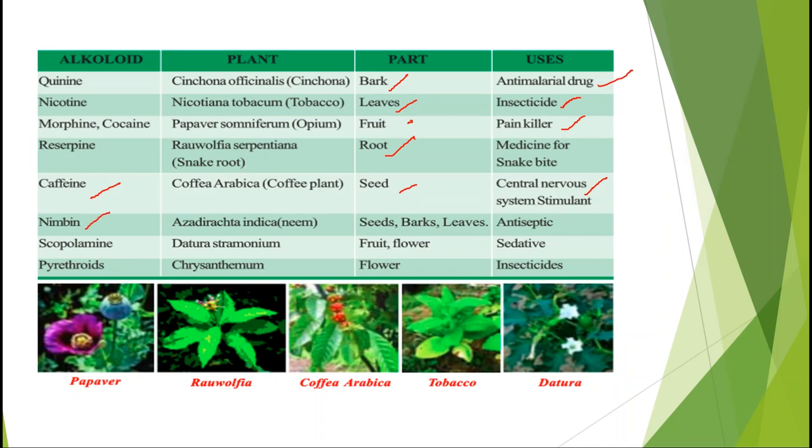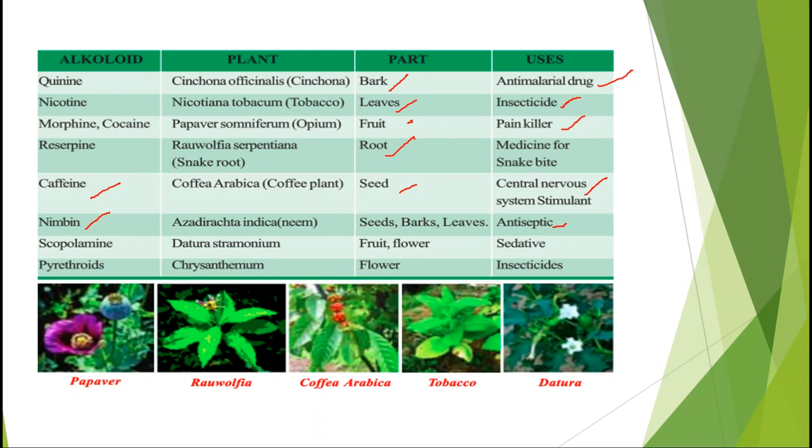Next one is nimbin. It is produced in plant Azadirachta indica, that is neem plant. It is present in seeds, barks, leaves, and it is used as antiseptic, like when you have some allergies or for decreasing of your wounds. All this we apply with neem leaves, in which the nimbin is present.